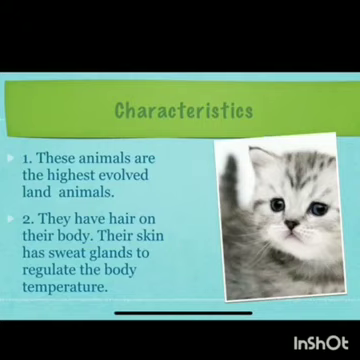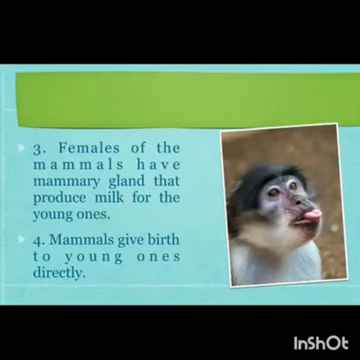Their skin has sweat glands. What does their skin have? It has sweat glands to regulate the body temperature. The females of mammals have mammary glands that produce milk for the young ones. Mammals give birth to young ones directly. What does it mean? It means that the mammal gives birth directly. They don't lay eggs. They just give birth.